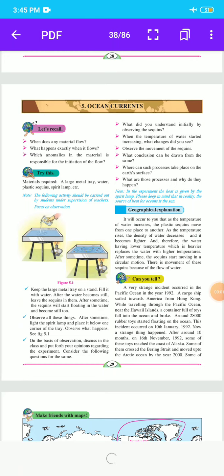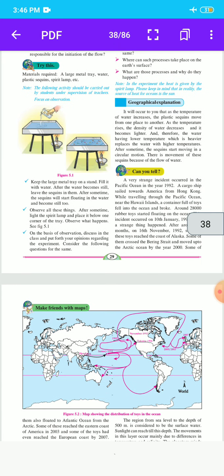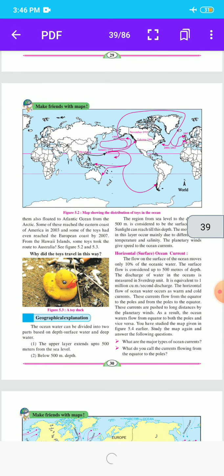Geography class. From the last video we started lesson number 5, Ocean Currents. In the last videos we completed some points: the experiment in figure 5.1, then figure 5.2, a map showing the distribution of toys in the ocean, and figure 5.3, a toy duck.